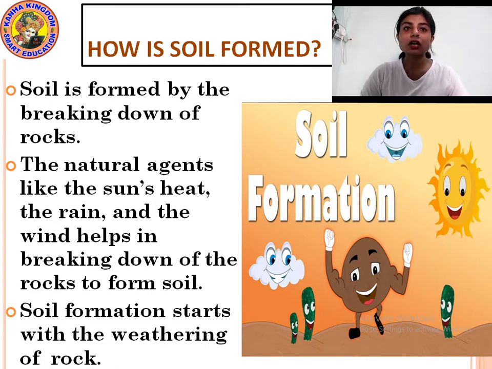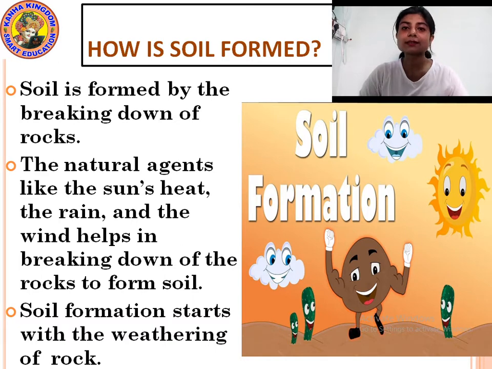Okay, soil formation starts with the weathering of rock. I have already told you the meaning of weathering. Breaking down of rocks into small pieces by natural phenomena to form soil is known as weathering.